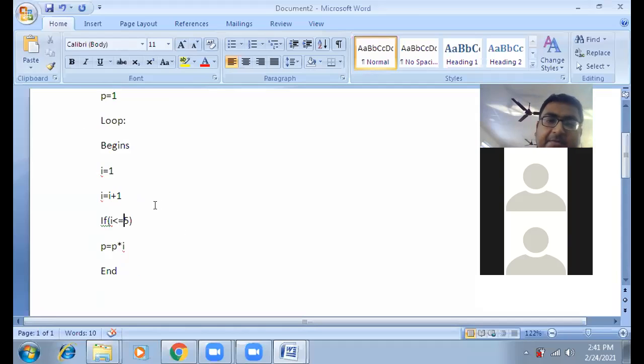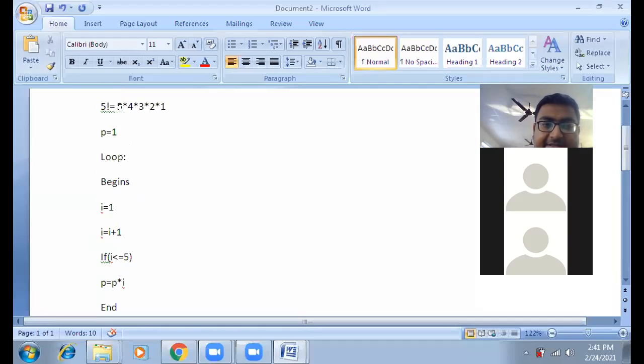So let's start from the beginning again. This is our example. What is the input of our program? Our input will be 5. The program input, or the flowchart input, or algorithm input is 5. What is the output of our flowchart or algorithm? Output will be 120. 5 into 4 into 3 into 2 into 1 should be 120. That is the end result or output of our program, flowchart or algorithm, right?